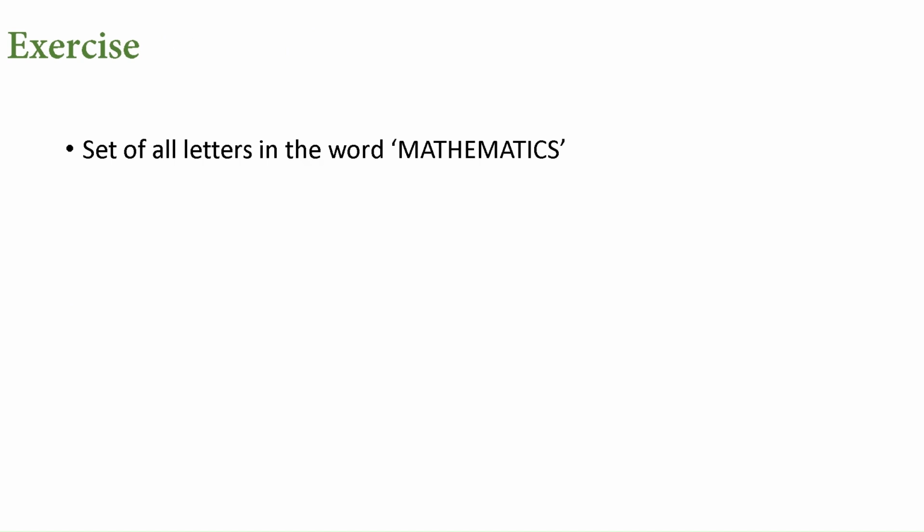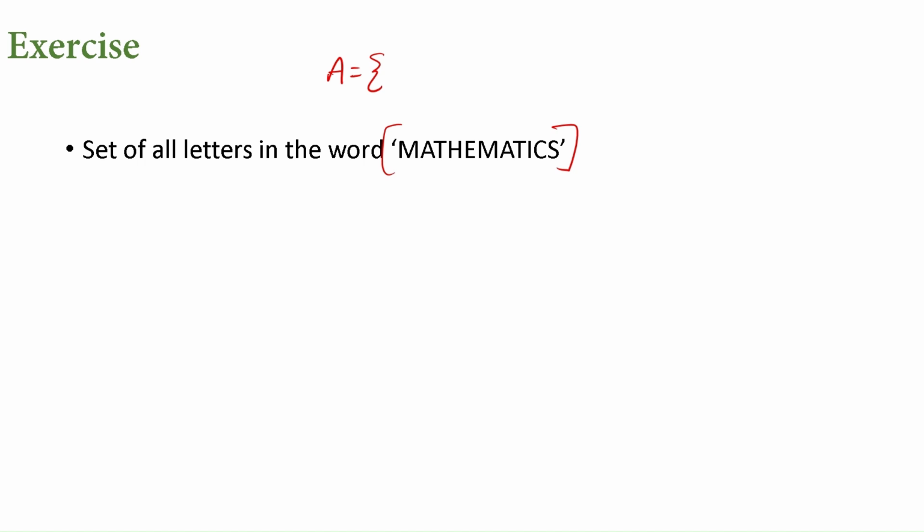Now let us take an exercise here. Set of all letters in the word mathematics. While writing this, for a set we can take any name, say A or B, whatever you want. Now I am writing this as A is equal to. Here the elements are already given. We are not assuming, so it is okay to write in capital letters. It's not required to write in small letters only. As the elements are already in capital letters, within the braces we can also write in capital letters. As per the definition, we have well-defined elements that form part of the word mathematics.